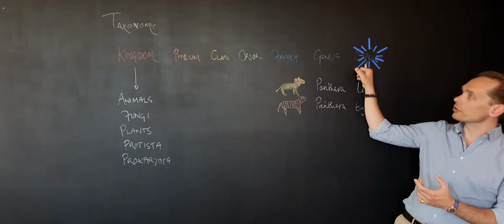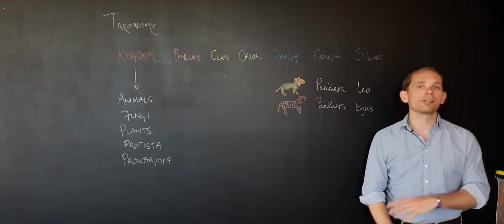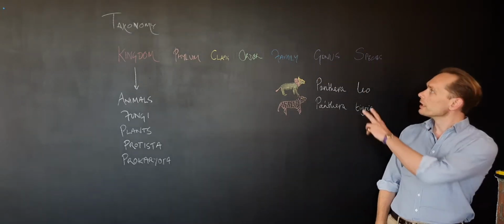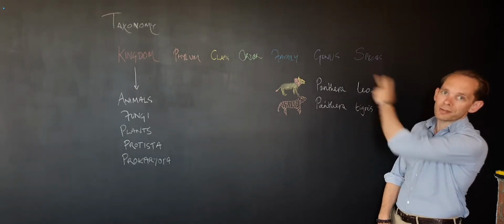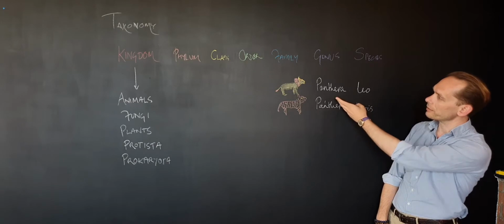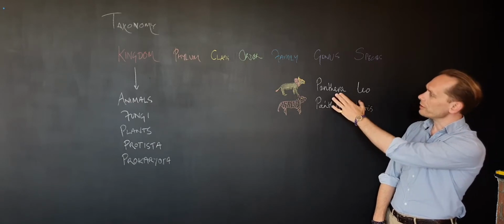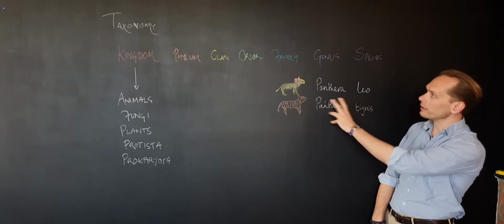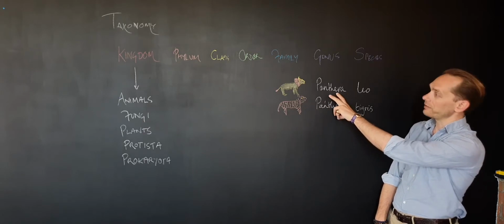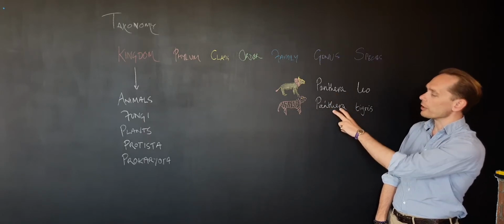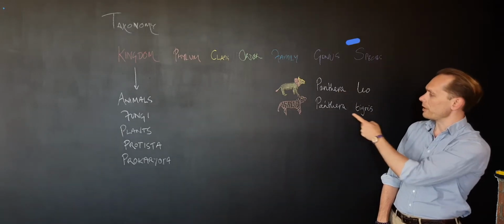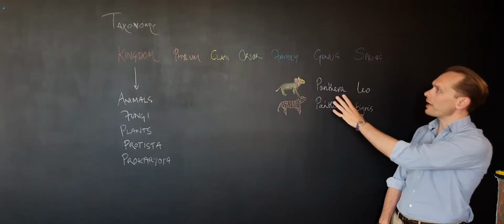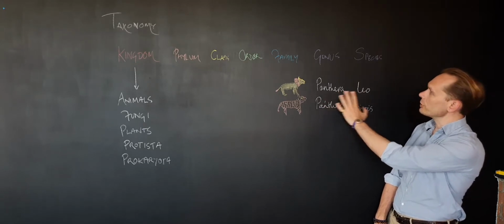Now these last two, genus and species, are really what we use to name any given living thing. This is called the binomial system. So these are two names we give something. My example here is a lion and a tiger. Their genus is the same. They're in the same family of cats, and beyond that, they're in the same subfamily, genus Panthera. So they're both Panthera, but the lion is Panthera leo and the tiger is Panthera tigris. So that's your binomial system, genus and species.